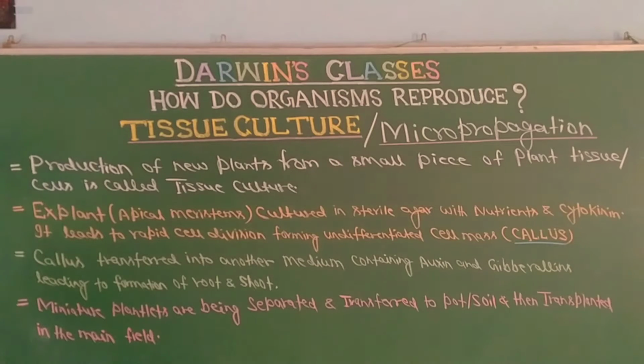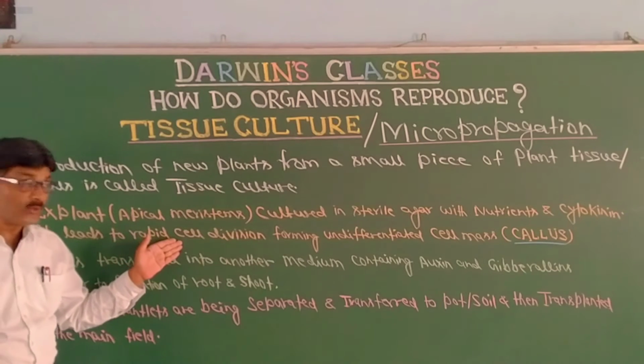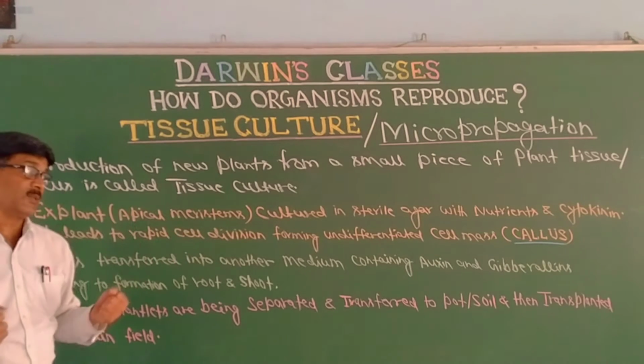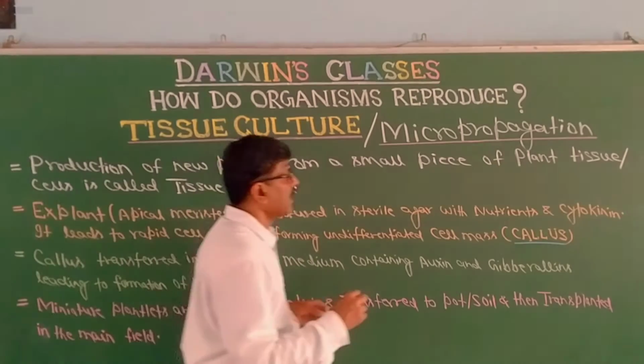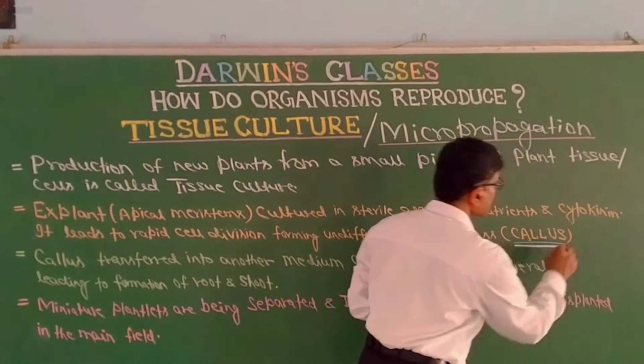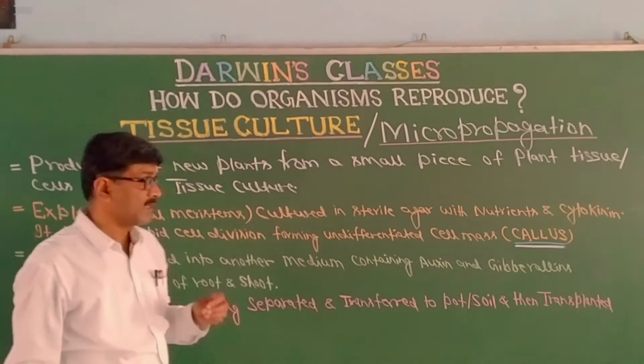Due to the presence of cytokinin, there is rapid cell division. That means the explant multiplies time and again, and this leads to the formation of an undifferentiated cell mass, which is termed callus. So callus is the undifferentiated cell mass.